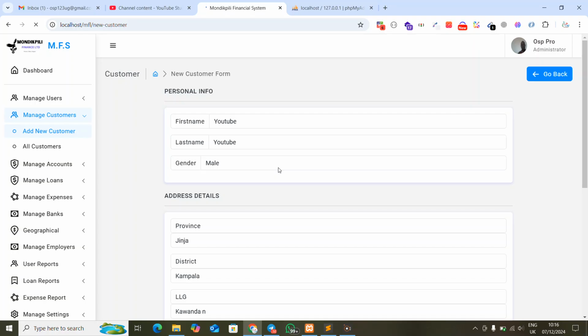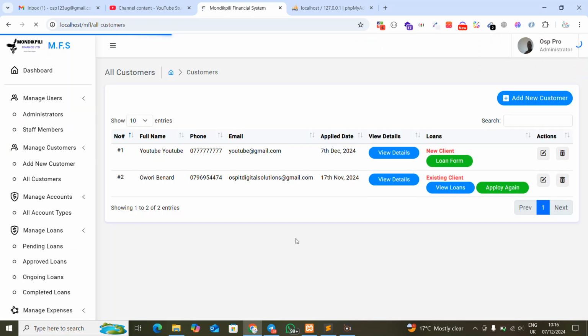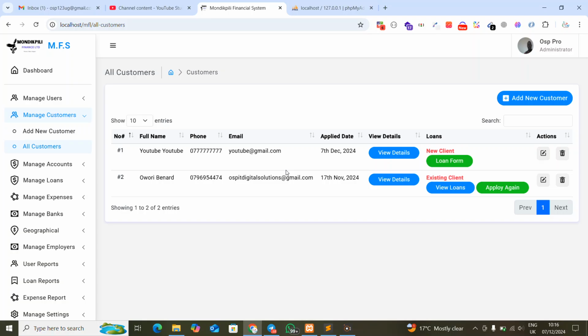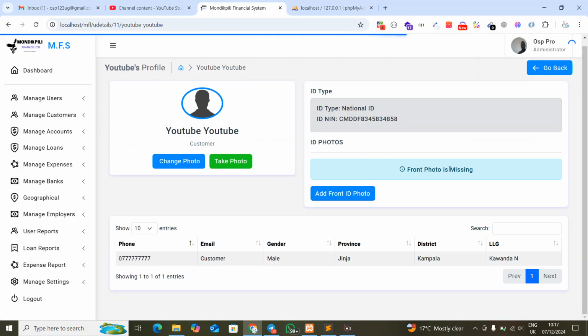When you submit the personal details, that customer is going to be added into the scenario for the loan. So what we're going to take care of now is not what a given customer is going to be doing with us. We've already got his details. What else do you need of a given customer? Remember, after adding a customer, we need to trigger a few things to make this customer available for what we're going to do. When you click here, this is what you're going to get. We get a simple, nice looking account like this, and it's very good for the particular customer. They trigger everything that this customer is all about.